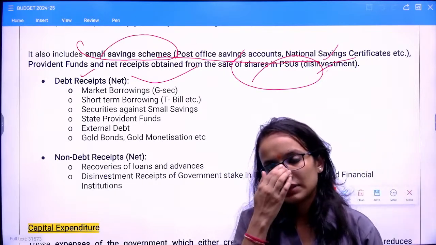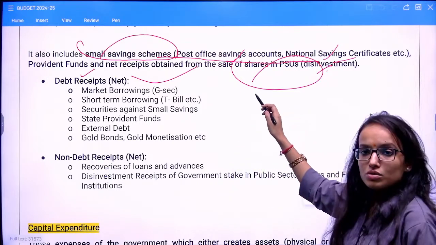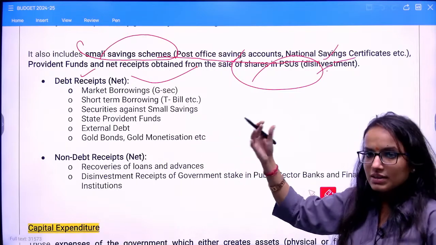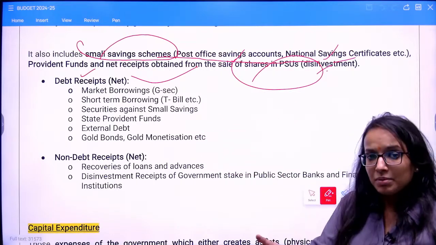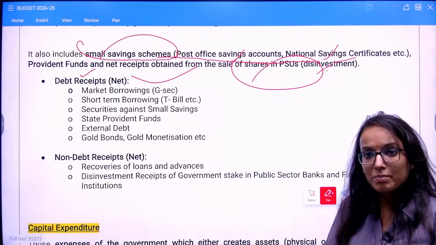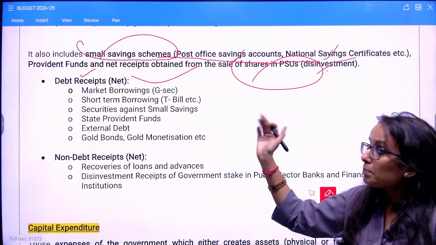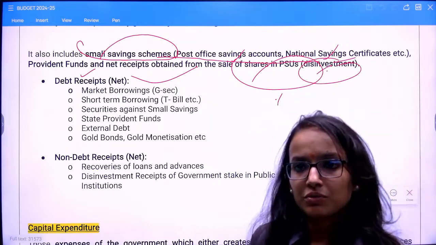Is this clear? So that's why all this money invested or saved under these small saving schemes will be a capital receipt, because this is a liability on the side of the government. They have to pay back to you whatever you have saved under these heads. Plus disinvestment, say sale of shares in PSU. I have explained this.